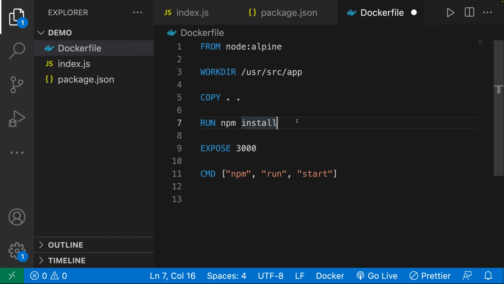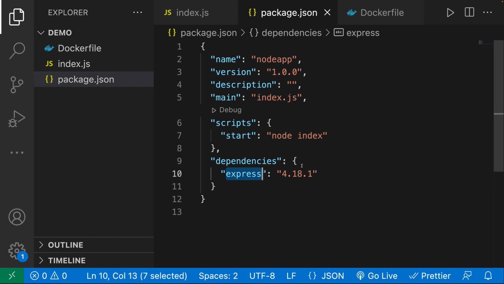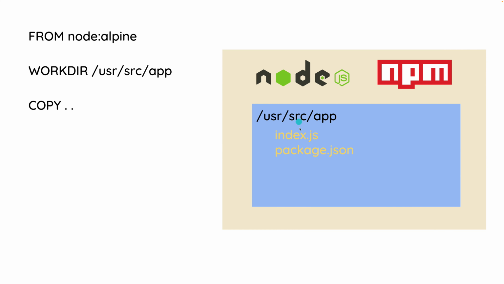This is a relatively easy one. Remember, in order to run this application locally, we need to install all of the dependencies over here. We need to install these dependencies, which is really just Express. But without Express, we cannot run our application. Now, if you look over here inside of the container, right now it just contains the index.js as well as the package.json.